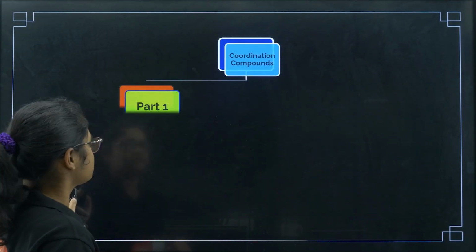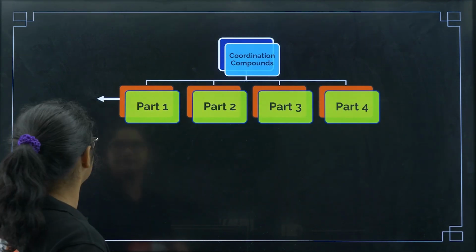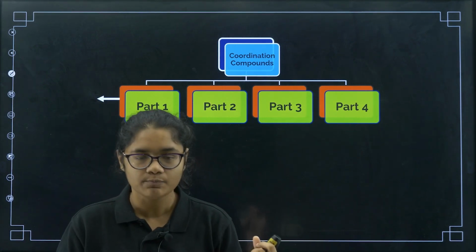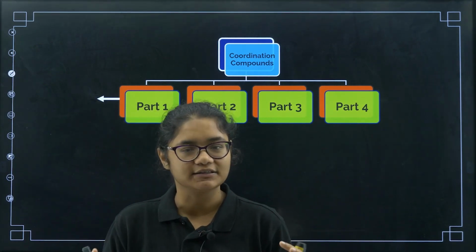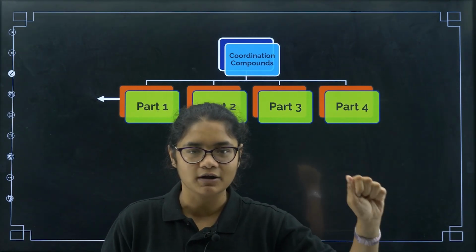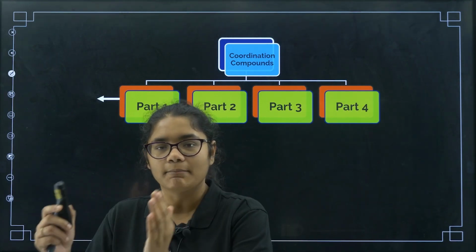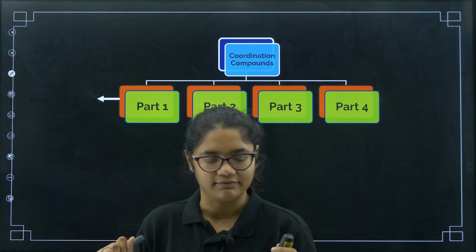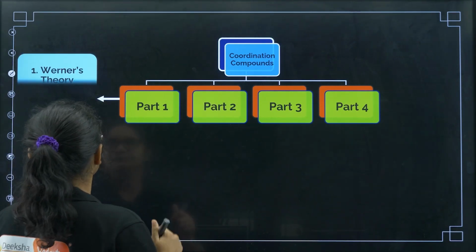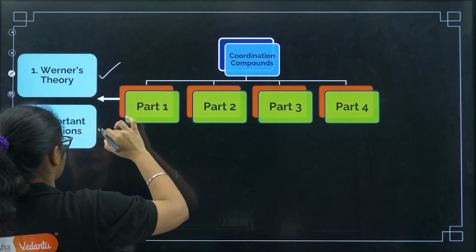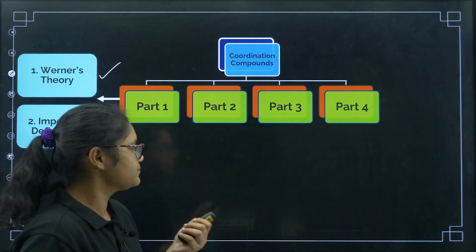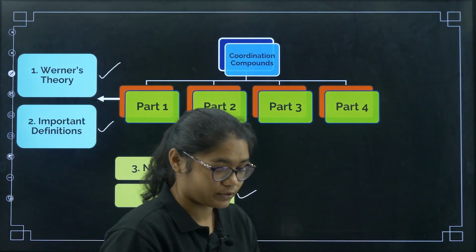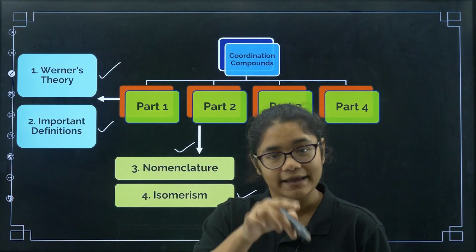First of all, I'll tell you how I am going to cover this chapter. I have already discussed it in part 1, but every time I want to remind you, so that when you are revising this chapter, you can see, okay, today I want to revise part 1, these two topics, and in part 2 these two topics, so it will be very structured. That is why I have divided it. In part 1, we have already completed Werner's theory and important definitions in our last class. Part 2, that is today's class, we are going to discuss nomenclature and isomerism. Very interesting as well as important topics.